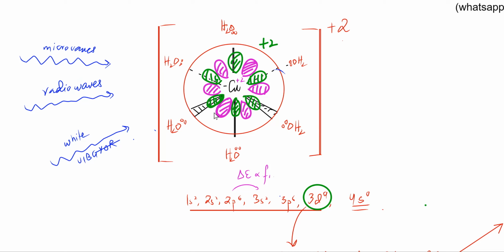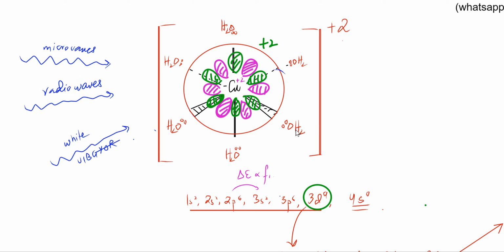Now, what will happen is that some of the d orbitals have their electrons on the axis, and some of the d orbitals have their electrons between the axes. Now, when you have an octahedral complex, the water molecules come from outside. They have nothing to do with this atom. They're not interested in its orbitals. The water molecules are simply getting attracted to this copper 2+ ion. So the water molecule approaches from the top. Another approaches from the bottom. One approaches on the x-axis. The other one approaches on the y-axis.